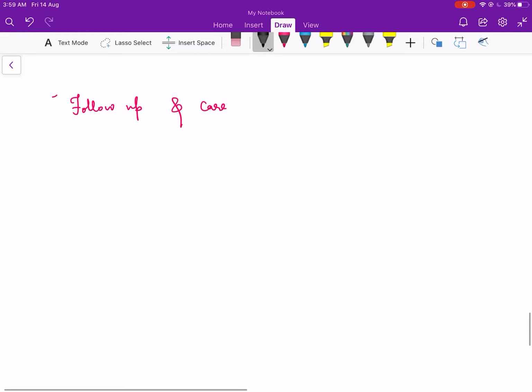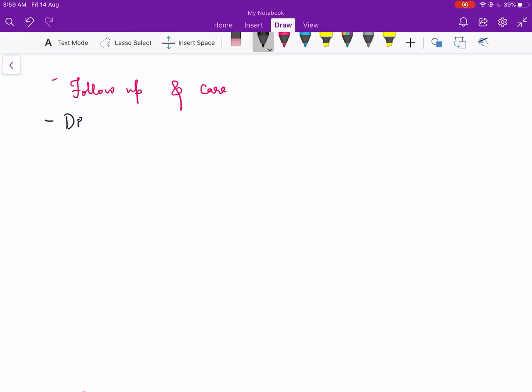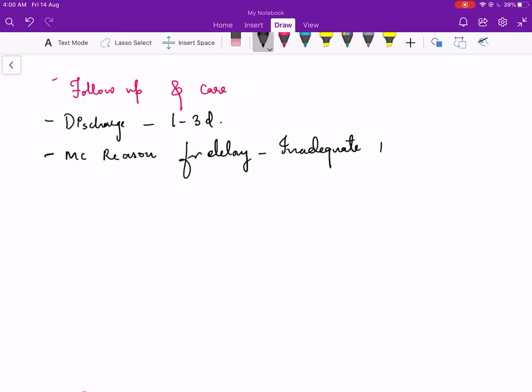So how do you follow up these patients and care? So when do you discharge? You discharge the patient after surgery, if no complication, within 1 to 3 days only. So the most common reason for delay is inadequate hypertension control.